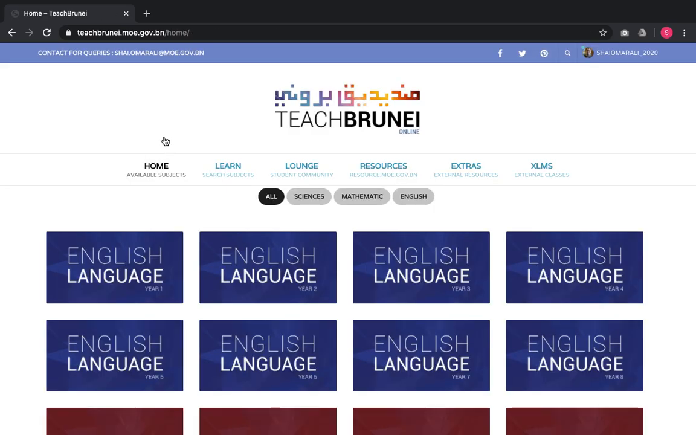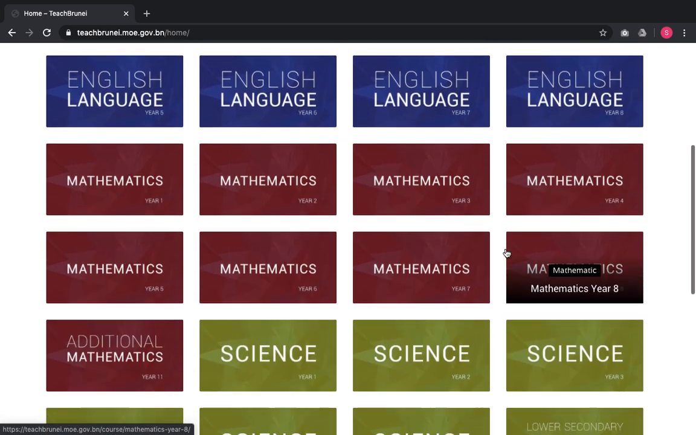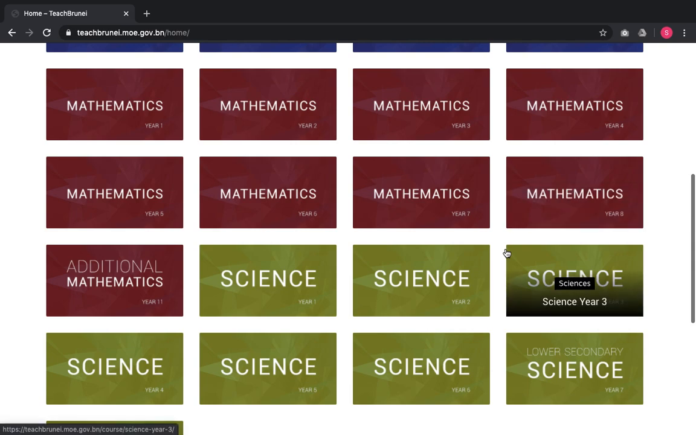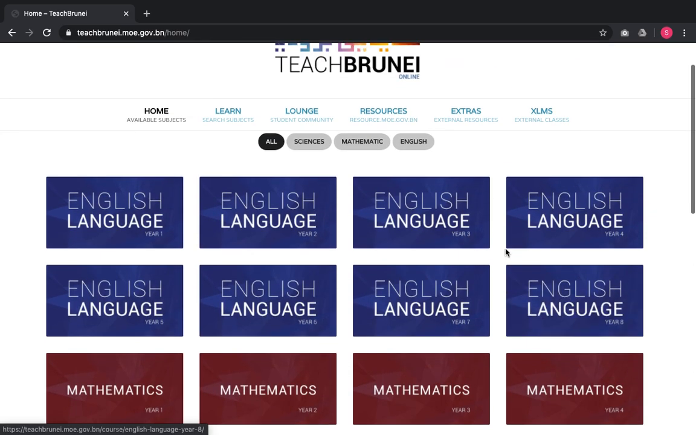The home feature of the menu lists all the available subjects that students can register and enroll in to become students, and for teachers to apply to become instructors. Initially, during the prototype design of the TeachBrunei LMS, we had around 250 subjects in regards to the years that they are on.